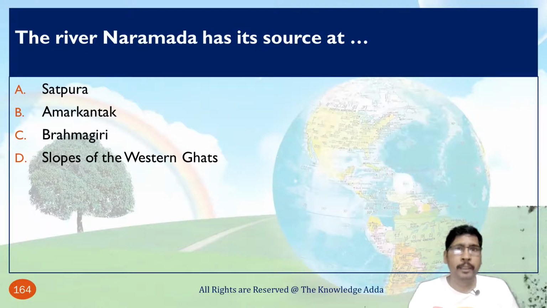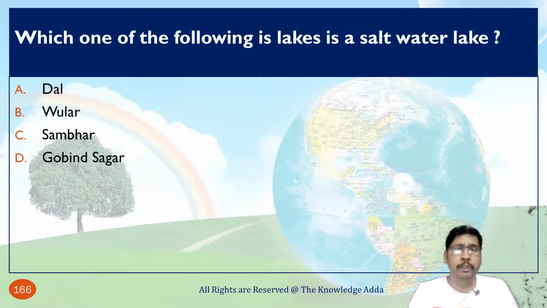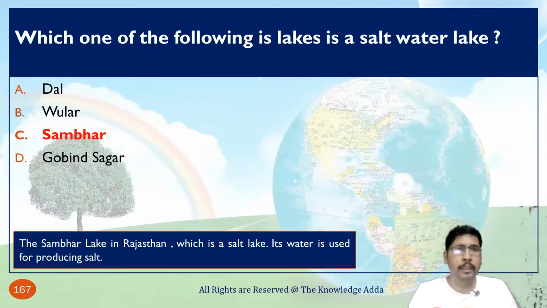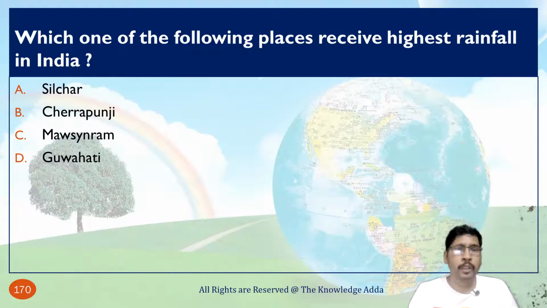The river Narmada has its source at Amarkantak, which we have already discussed, in Madhya Pradesh. Which one of the following is a salt water lake? Sambhar Lake is a salt water lake. Which one of the following is the longest river of peninsular India? That is Godavari. Which place receives the highest rainfall in India? That is in Meghalaya, Mawsynram.